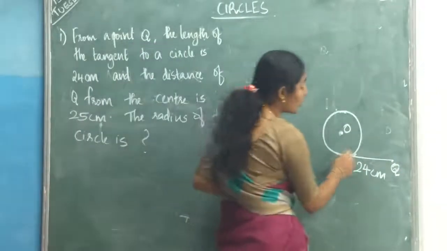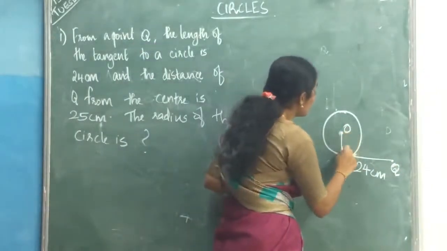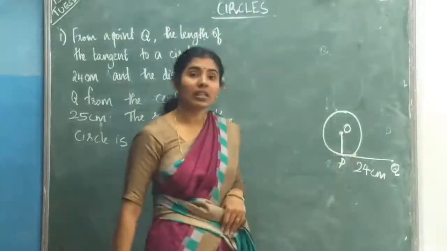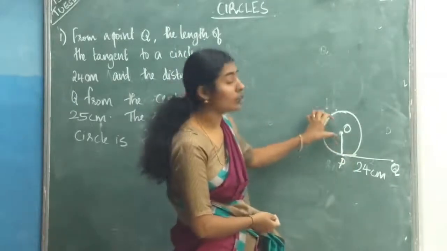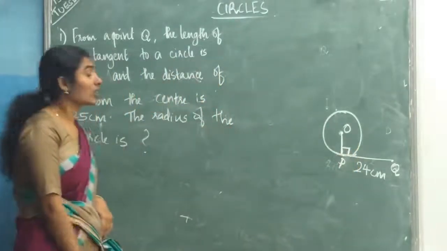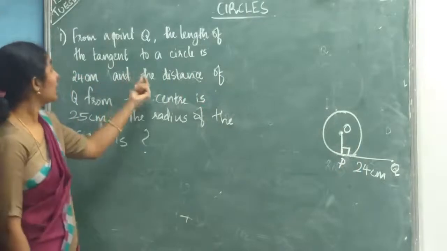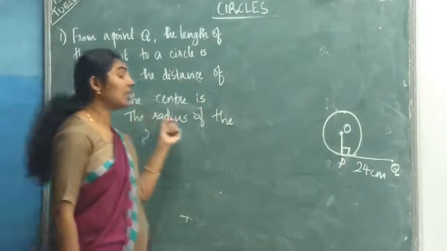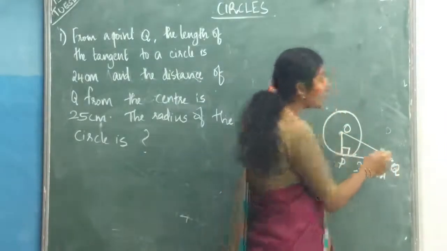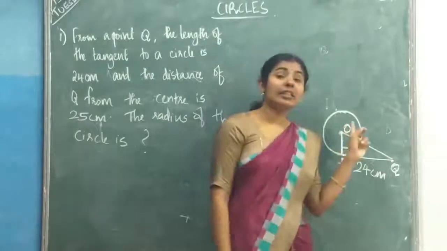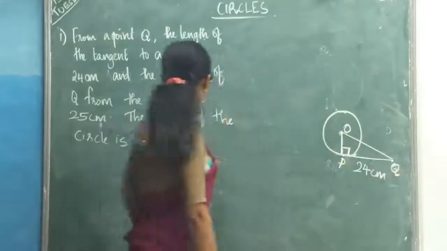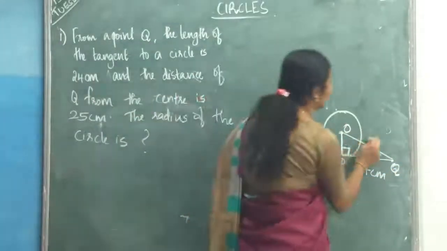So when you are giving one point of contact, this is the radius of the circle, isn't it? OP is the radius of the circle. So you have studied, if you are drawing the radius through the point of contact, we can say radius is perpendicular to tangent. Now read the continuation. The distance of Q from the center. If you are taking distance from the center to point Q, that means OQ. OQ is 25 centimeter.